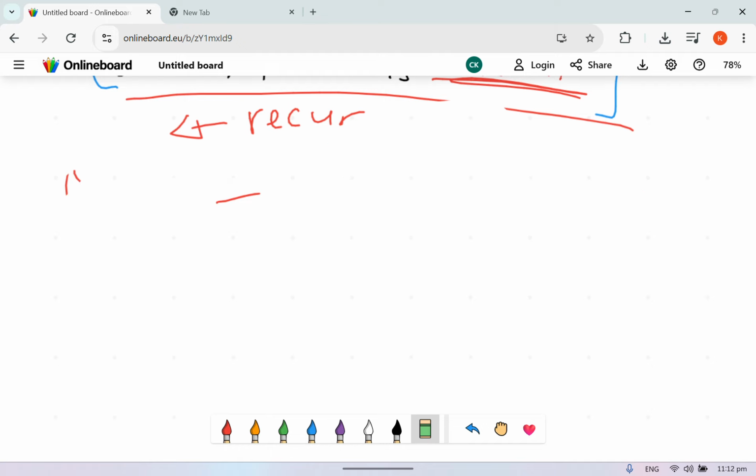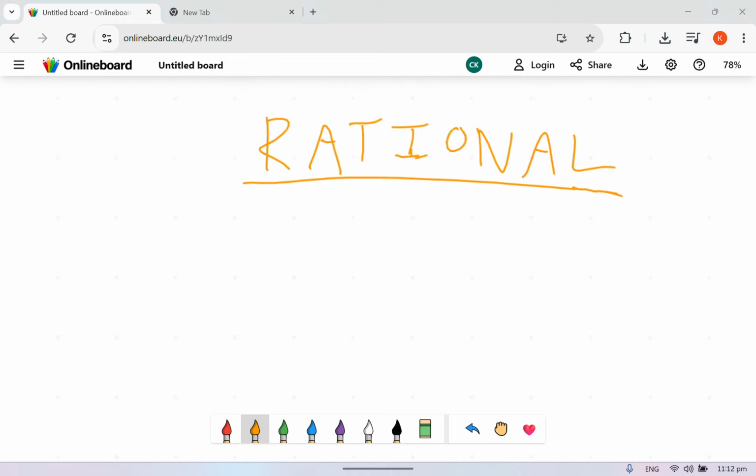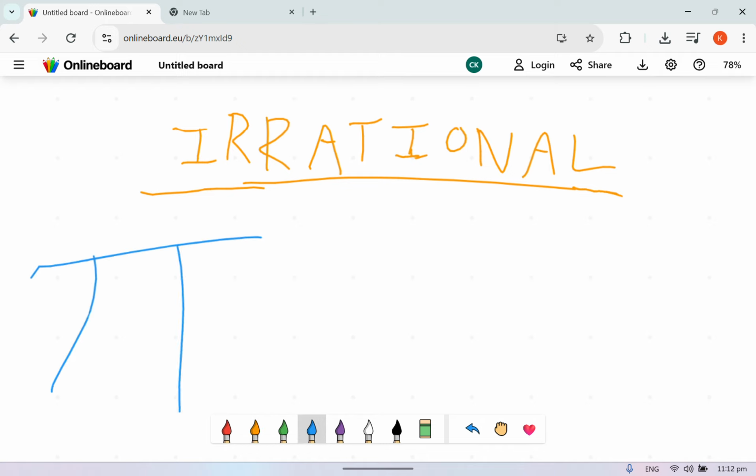Now, I think it's about time I give you some examples of things that are not rational. So, we are just going to add this. Irrational. Now, what are numbers that are irrational? At this point, you may think every single thing is rational. But let me give you examples that are irrational. Okay, here it is. Those of you who don't know, this is pi, which is the thing that helps us calculate the area of a circle. Pi r squared calculates the area of a circle.